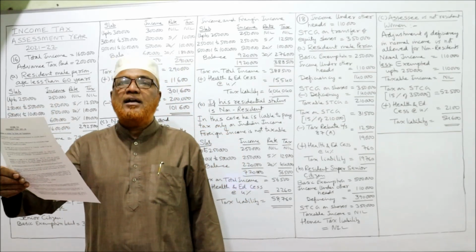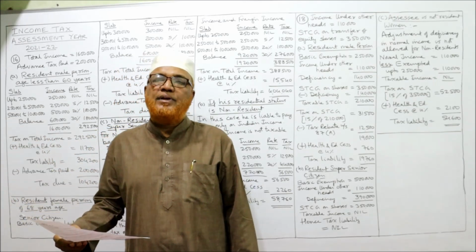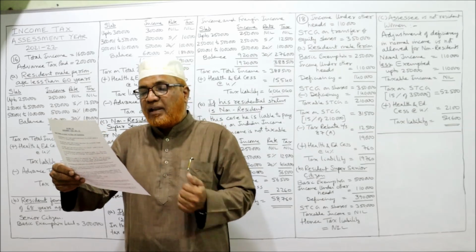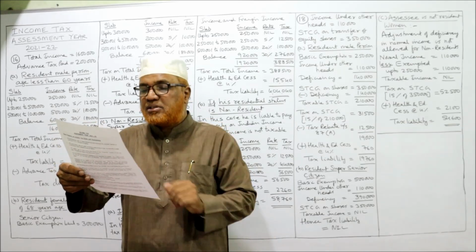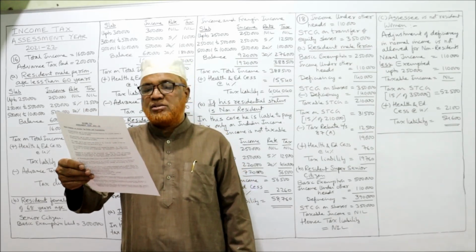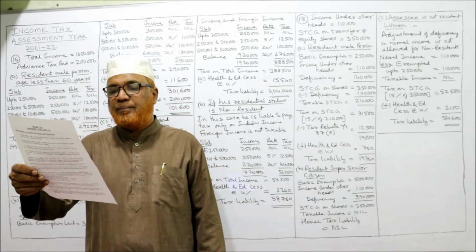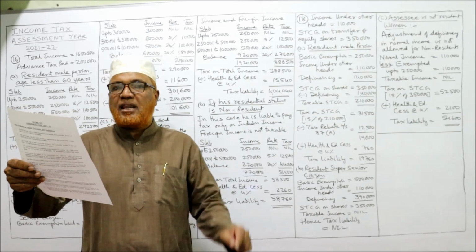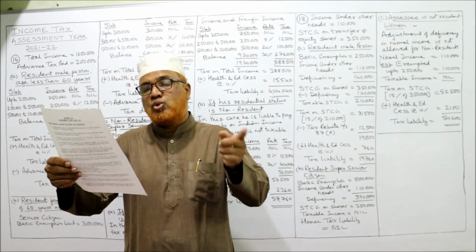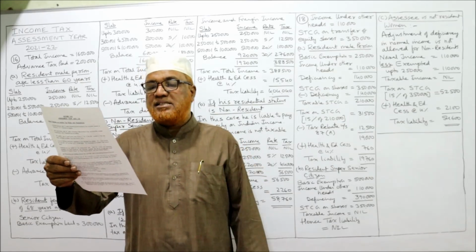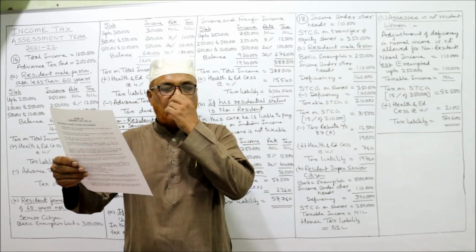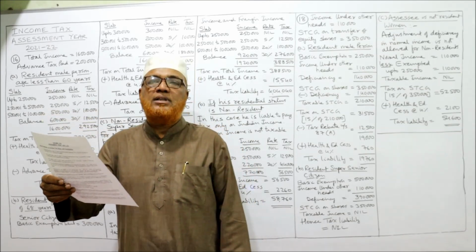And income from other heads 1,10,000. Income under other heads means normal income. The normal income is 1,10,000. Special income is 3,50,000. Calculate tax liability in the following situations. Three situations are given: A, B, C. A. SSC is a resident male person. B. SSC is a resident super senior citizen. And C. SSC is a non-resident woman. So in three situations we have to compute the tax liability.